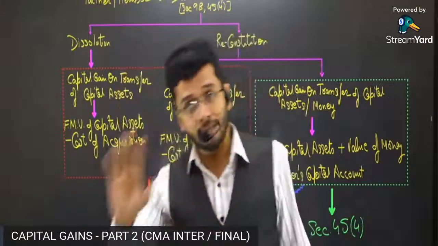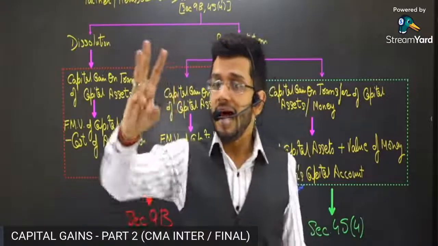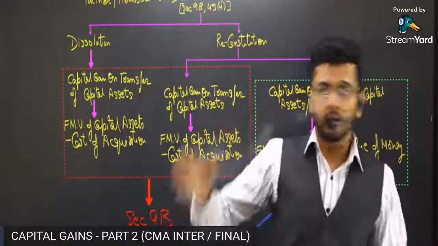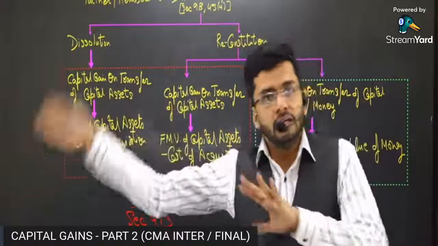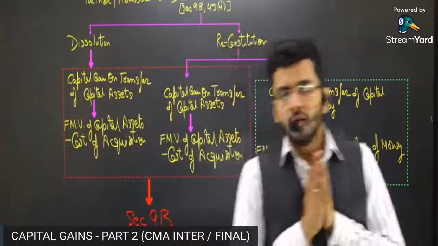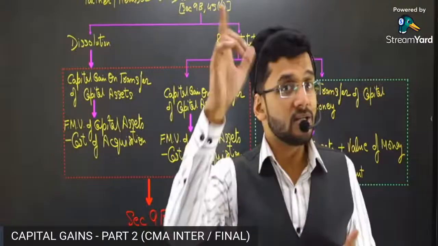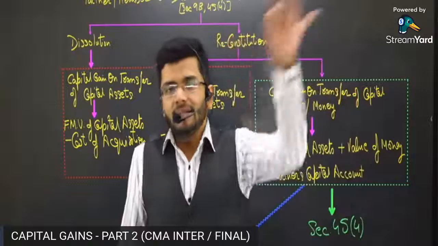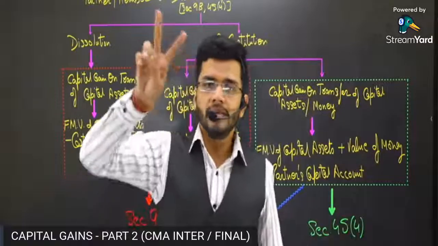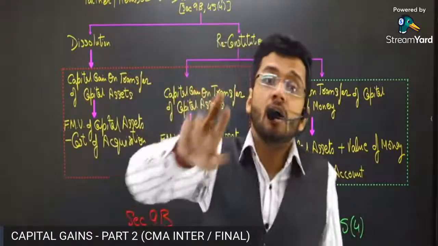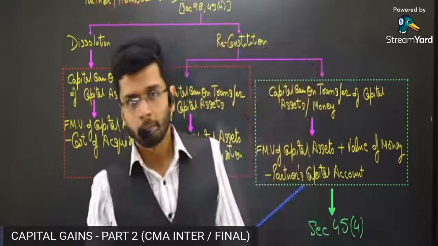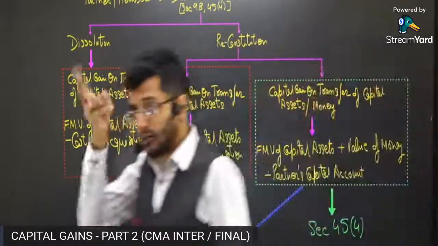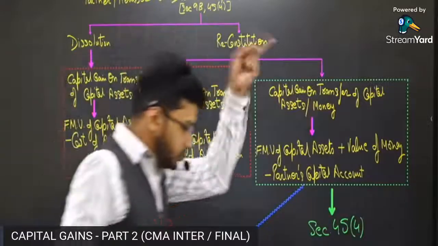Mr. A, because he's retiring now, for recouping his capital account, we are paying, please note, two things to Mr. A. Number one, capital asset worth 2 lakh rupees, and number two, cash worth 2 lakh rupees.